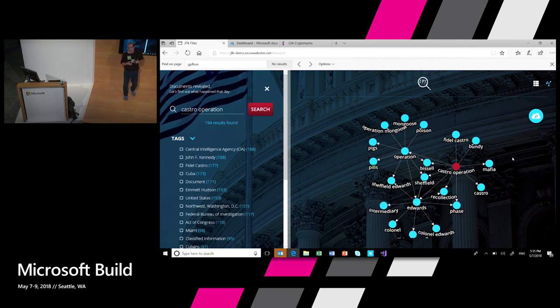This graph was not created by somebody manhandling or adding values to these entities. This is just a graph that was created by running cognitive skills through cognitive search on this corpus of documents. And already I can sort of pick up a bunch of interesting pieces as to what went on there, even though it's completely crazy. Now, there's one more thing that I want to do.